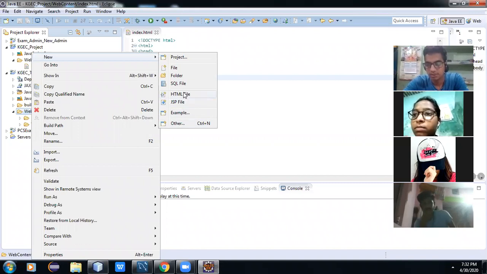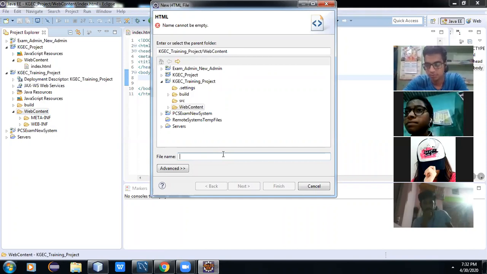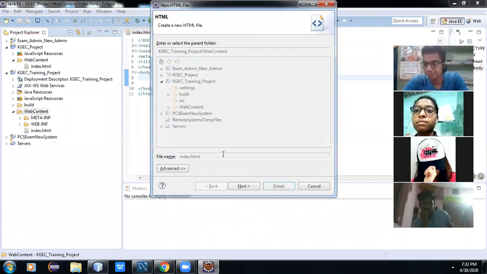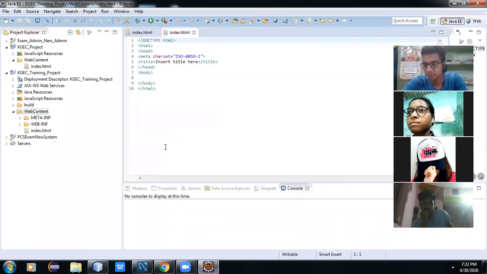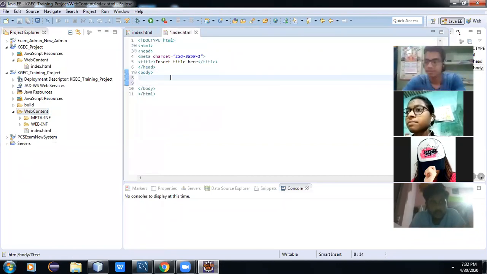Go to HTML file, create the index. Hello HTML.